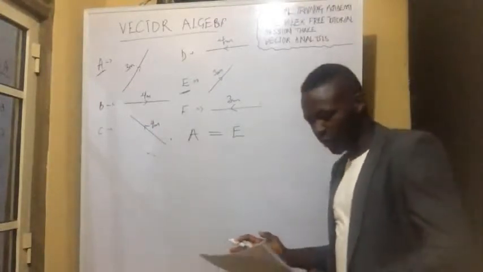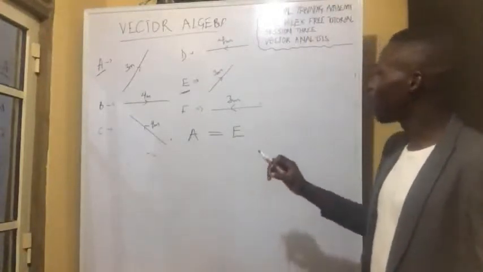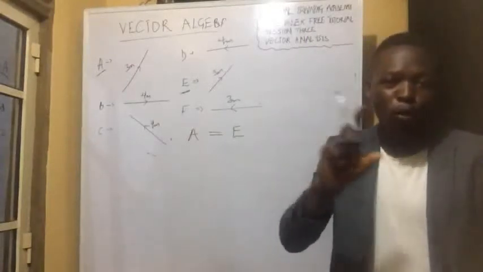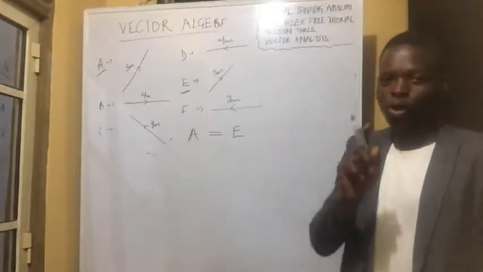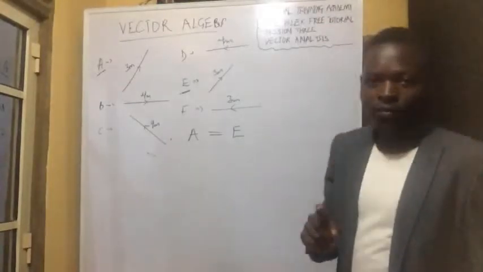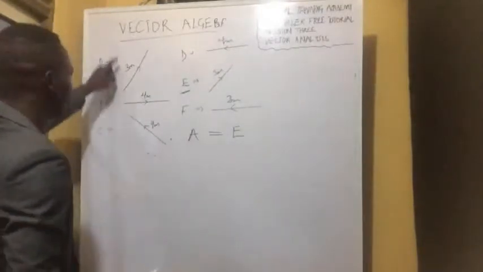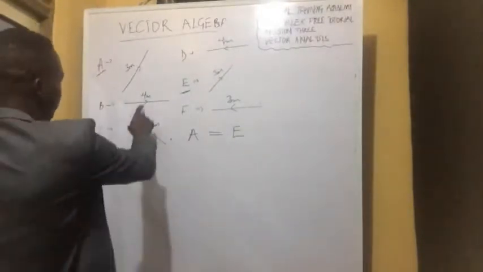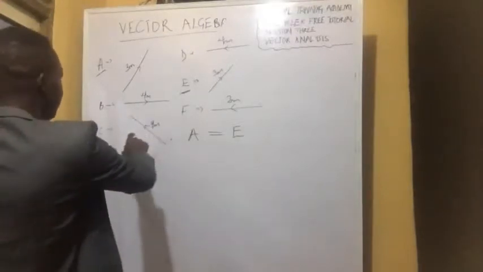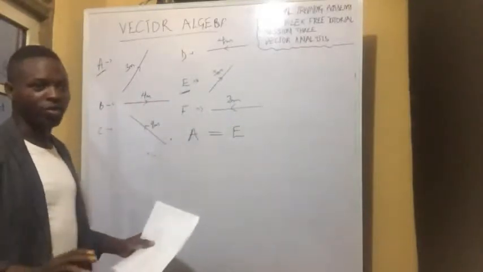Also, we have negative vectors. What are we talking about for negative vectors? Negative vectors are those that have the same magnitude but opposite direction. You notice I emphasize that opposite. What do we mean by opposite? Looking at here now, we have a representation of vectors B, C, and D having the same magnitude.